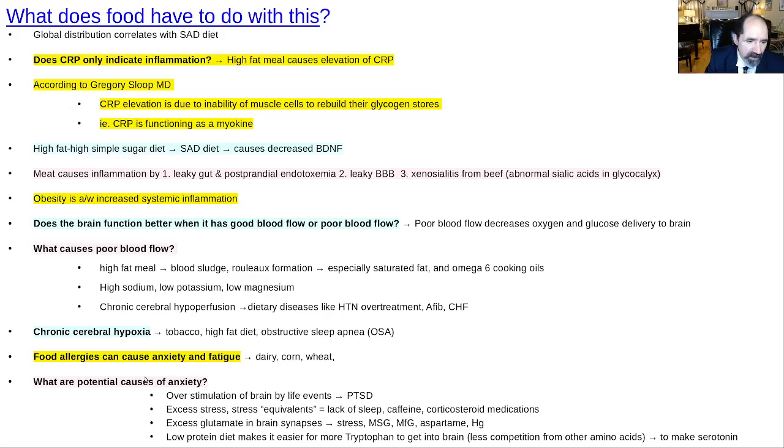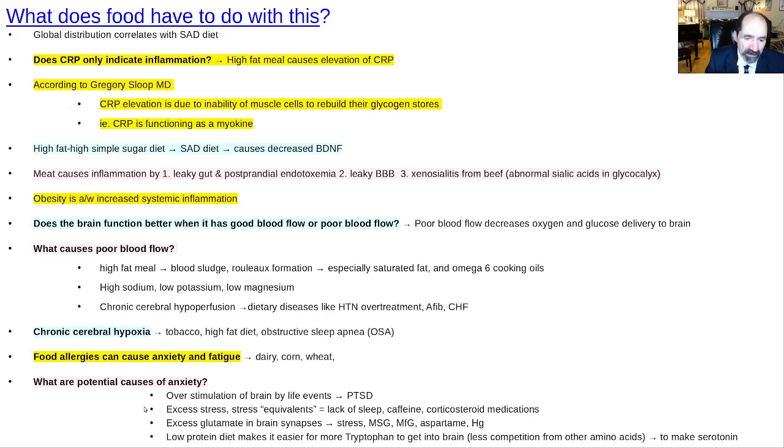Interesting thing is food allergies can be a source of causing anxiety and fatigue. So one can do an elimination diet, and these are some of the most common things: dairy, corn, wheat, and there's other things. You can look that up, but just consider that. If that's an issue you're trying to help for yourself or someone else, anxiety or unexpected fatigue, it might be one of these things. What are potential causes of anxiety?